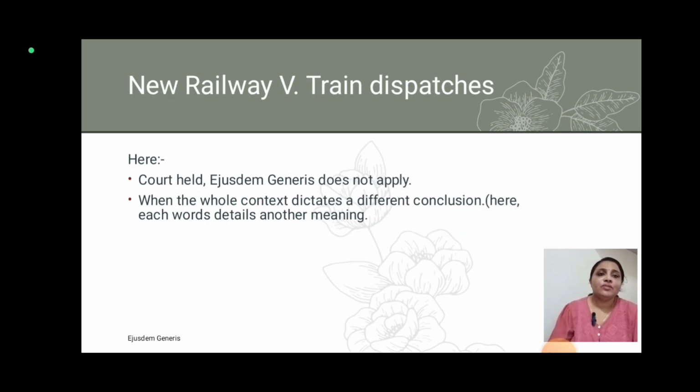Here in New Railway versus Train Dispatches, Ejusdem Generis does not apply, when the whole context dictates a different conclusion. So each word's details carry another meaning. So here the Ejusdem Generis will not apply. If you are asked in which cases Ejusdem Generis does not apply, there is the train dispatches case. Now when you are writing your exams, you should mention in which cases Ejusdem Generis applies and in which cases it does not apply. Okay, so these are the two kinds of cases in which it is applied and not applied.